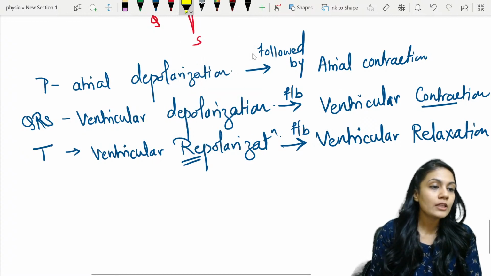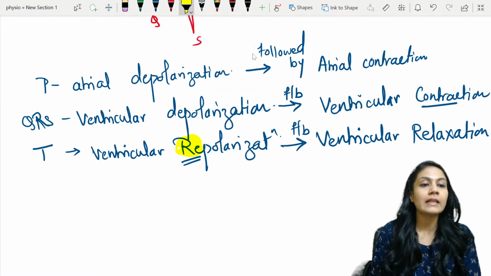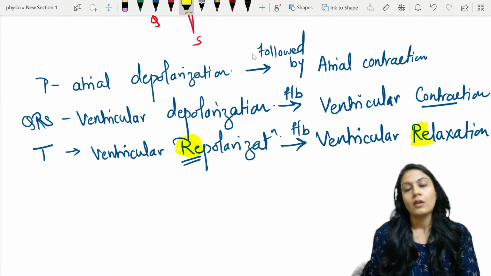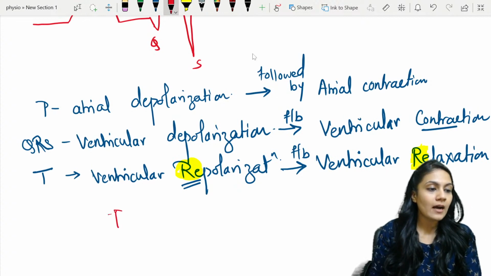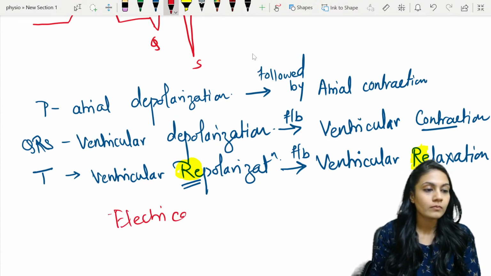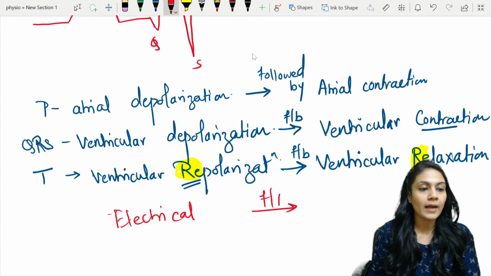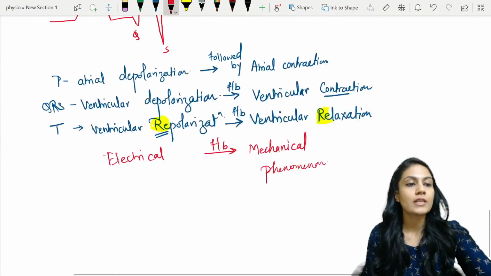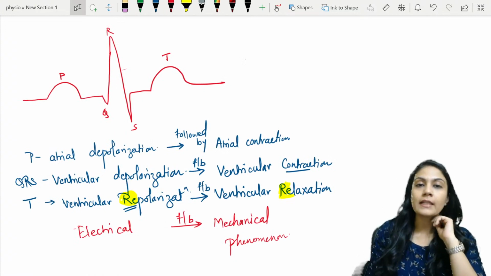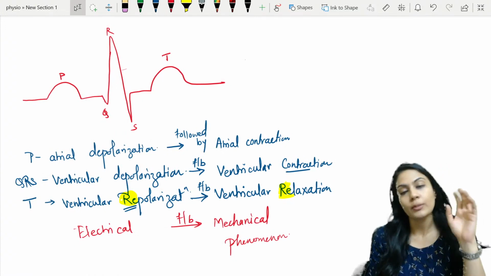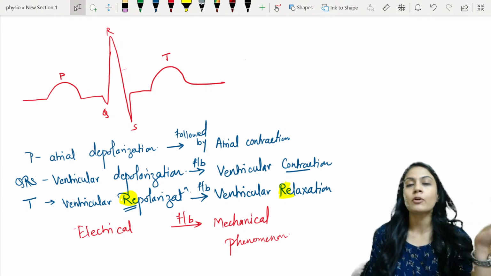Understand? These two things are different, but definitely they are related with each other. They are totally different, but they are associated with each other, right? So these are the electrical phenomena over here, which is followed by mechanical phenomena. Now you will ask me, ma'am, आपने तो बता दिया कि atrial depolarization and ventricular depolarization, ventricular